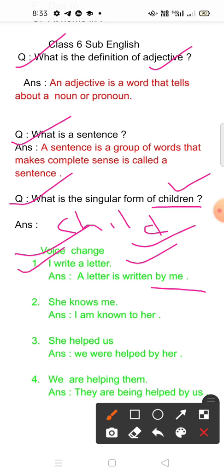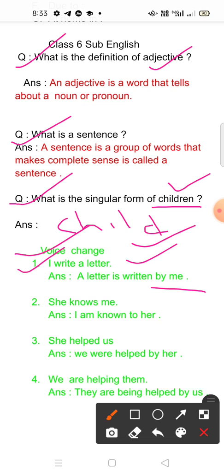You have already learned the rules V1, V2, V3, V4, V5. Earlier I have taught you. I write a letter. I is the subject, write is the verb, a letter is the object. The object will be the subject and the subject will be the object, and you have to apply the verb accordingly.